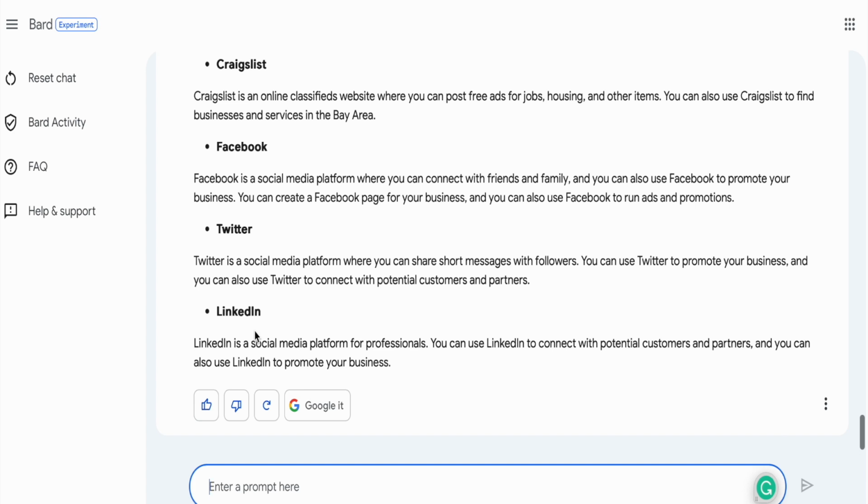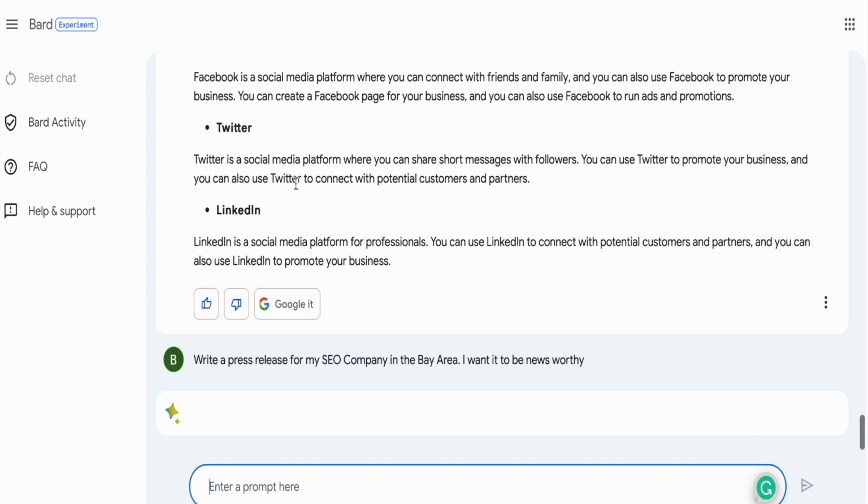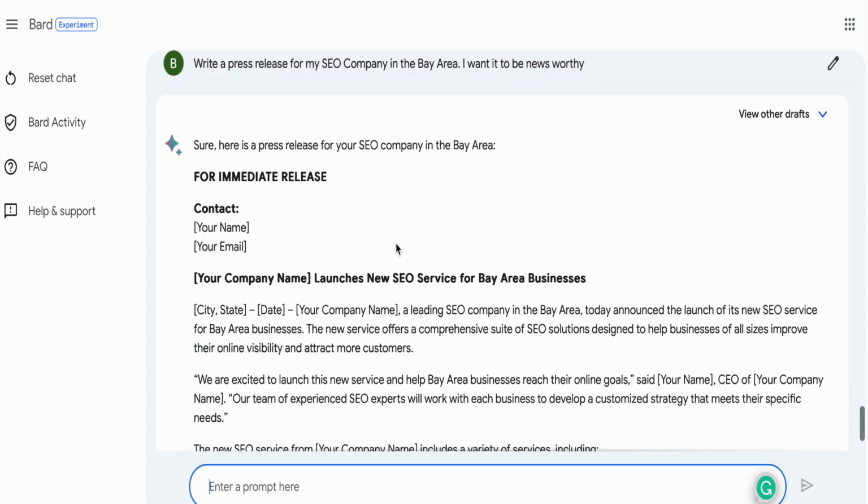All right, so one last thing, let's ask it to write a press release, and let's see what it comes up with. Write a press release for my SEO company in the Bay Area. I want it to be newsworthy. And this is like two prompts strung together. Again, I don't think this is going to work because in the past, stringing two prompts together hasn't worked. But it might work because it's related.